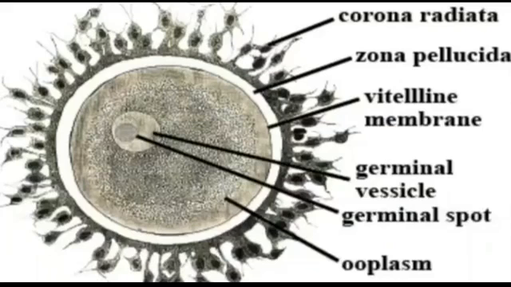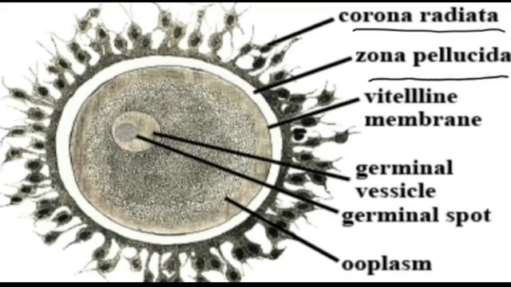I have inserted a picture of the ovum. Here is the corona radiata, present on the very outer side of the ovum, which protects the cell from damage. Here is the zona pellucida, the second layer, and here is the vitelline membrane, which is present beneath the zona pellucida.